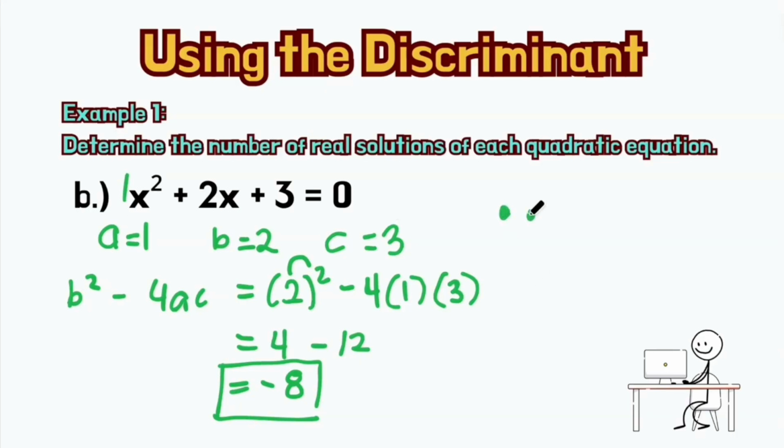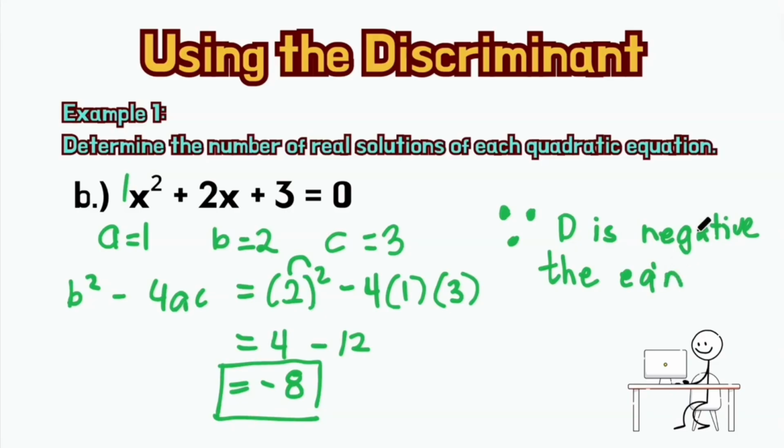So, because the discriminant is negative, based on our case, this is our final analysis: the equation has no real number solution.